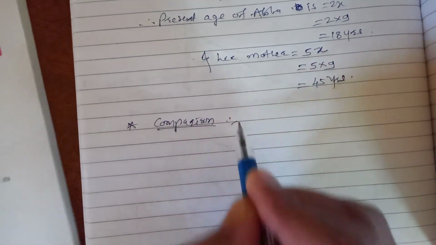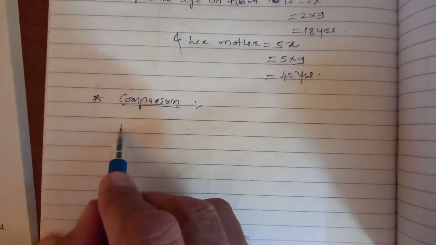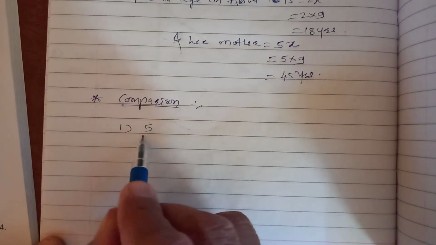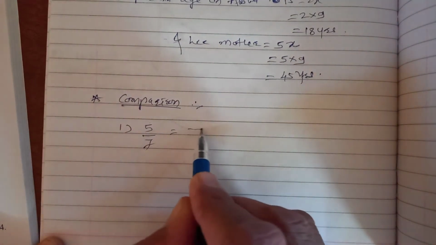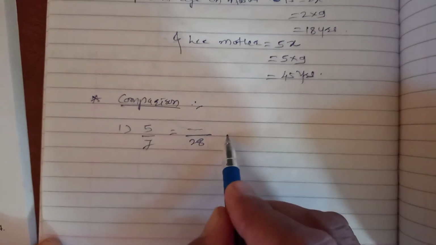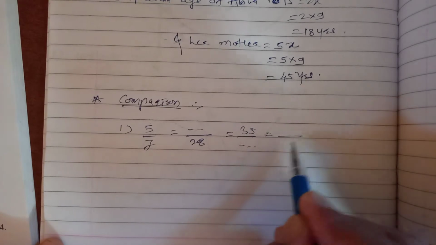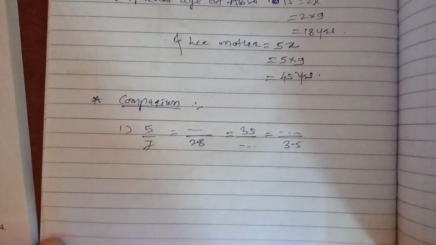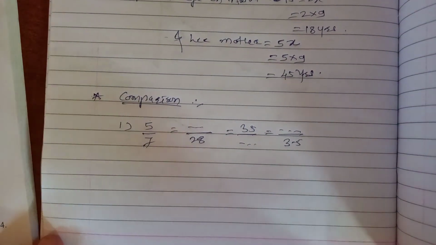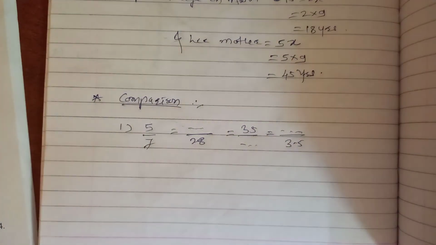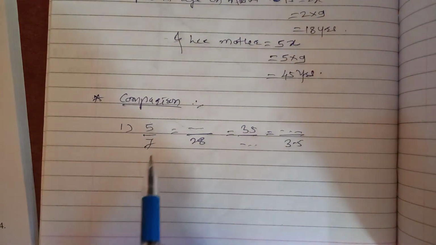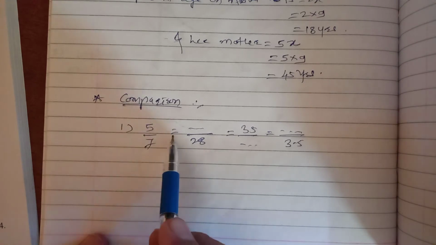Okay, so first one, here we'll see an example. 5 upon 7 equal to dash upon 28 equal to 35 upon dash equal to 3.5 upon dash. So we know in ratio there is one fixed relation. Here 5 upon 7, all are equal.